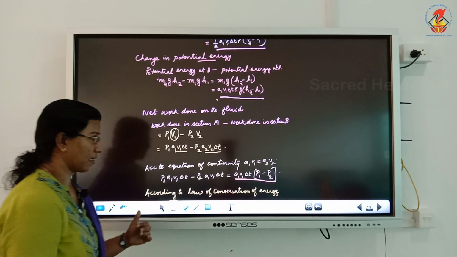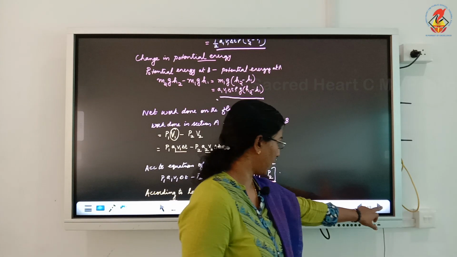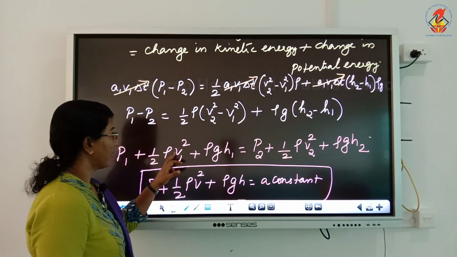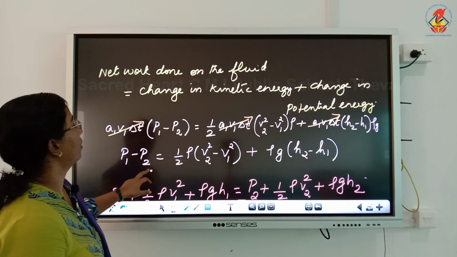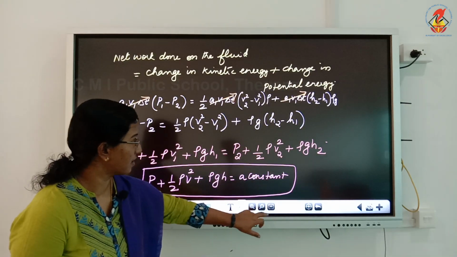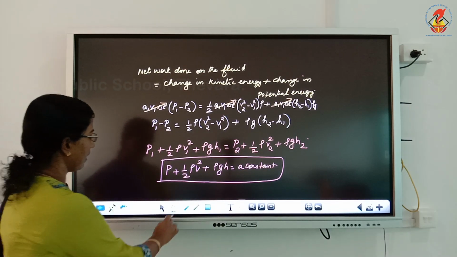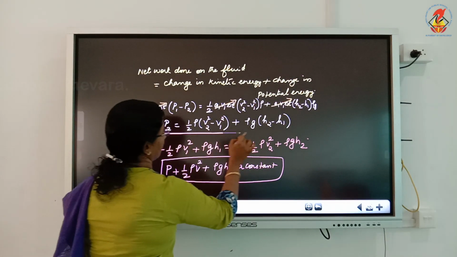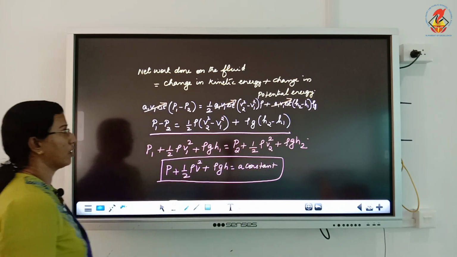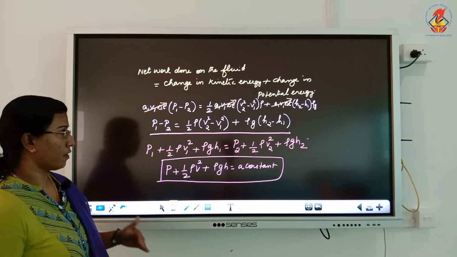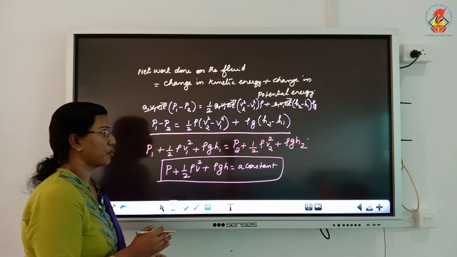Then what is the final step? We applied the law of conservation of energy, and according to it, the net work done on the fluid will be equal to change in kinetic energy plus change in potential energy. So we got the equation as P1 minus P2 is equal to half rho V2 square minus V1 square plus rho G into H2 minus H1. We brought the one terms together and two terms together.